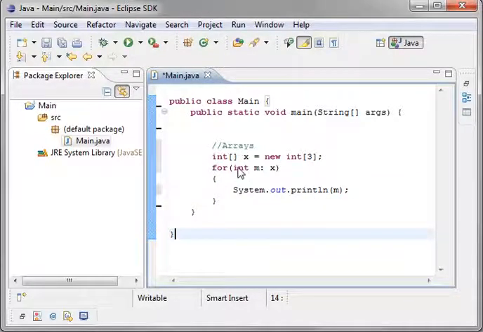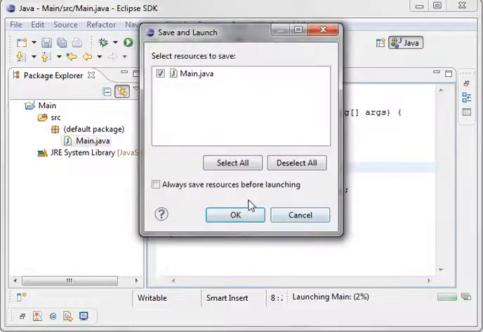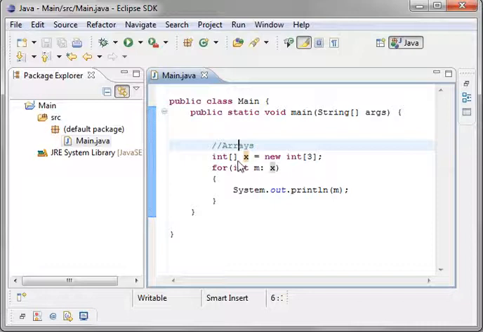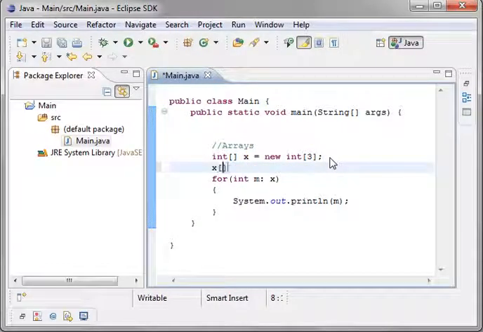So what we're going to say is for each integer in x, because remember x is an array that contains multiple integers, print it out. And you see we have 3 zeros. Why are they zeros? Well, you haven't done anything with these. For example, let's say you say x[2], and we'll say he's 45 years old.